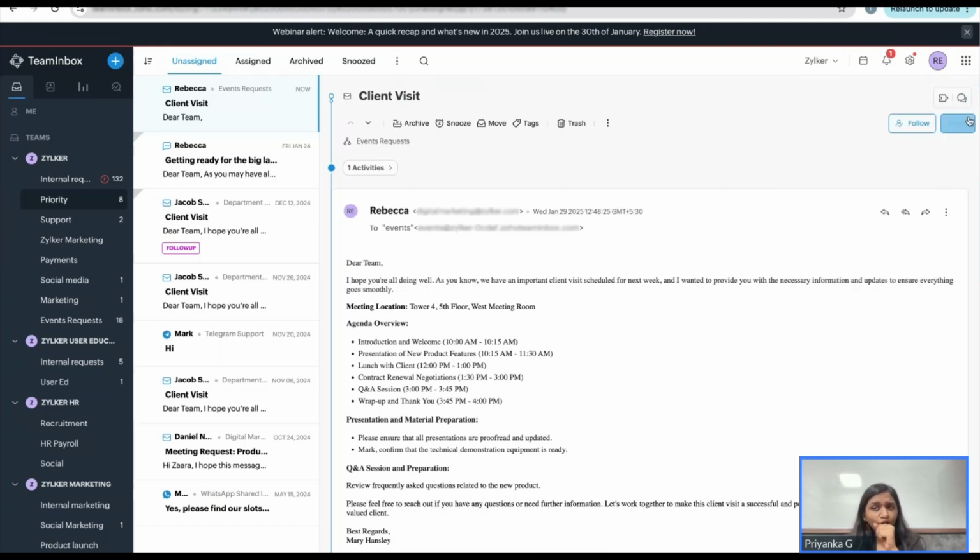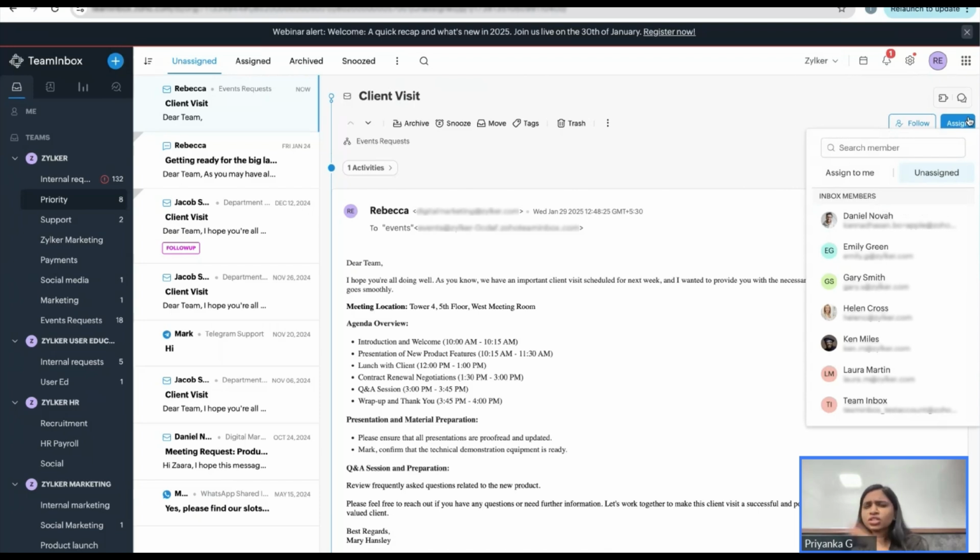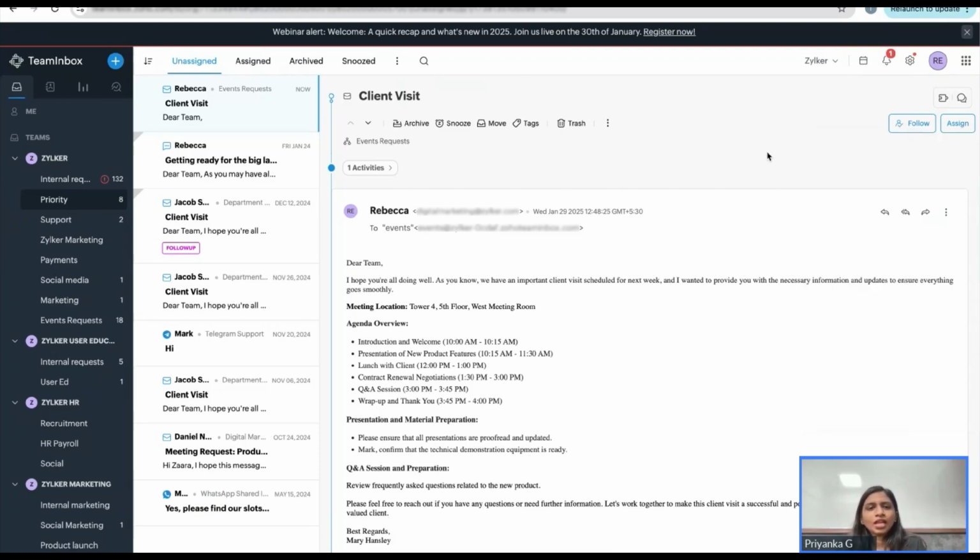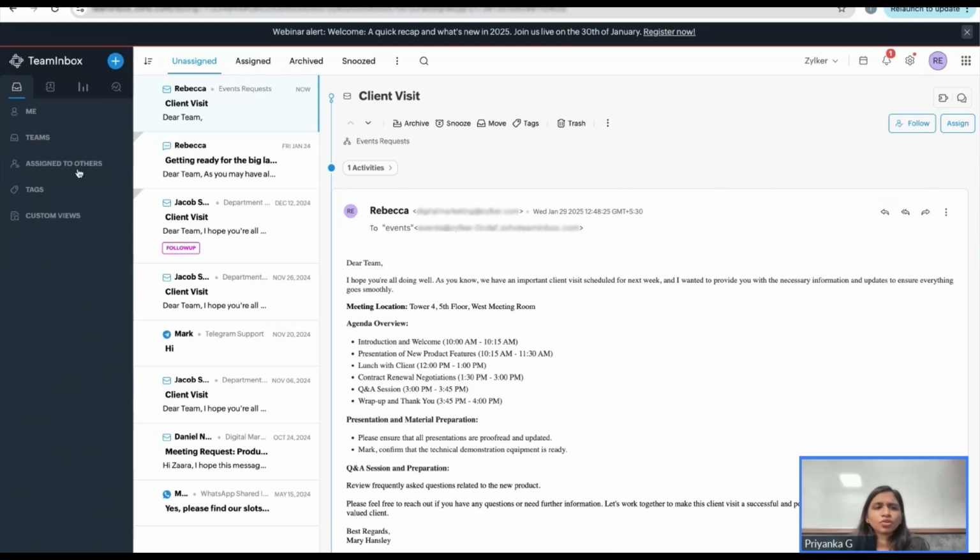Also, you have the assign option here. I'm just showing you some of the significant options available. Don't worry, I won't be going into detail. If you would like to take it up for yourself, to handle this particular thread, you can assign it to yourself. Or if you would like to assign it to somebody else, letting them know this is something you think they should be handling, you can simply select the person and assign it to them. So they don't have to waste their time going through these mails again to see if it is required of them or of you to handle. You're helping them with their work, and you're also focusing on the ones that you have to work on. So this is a brief of how this looks.